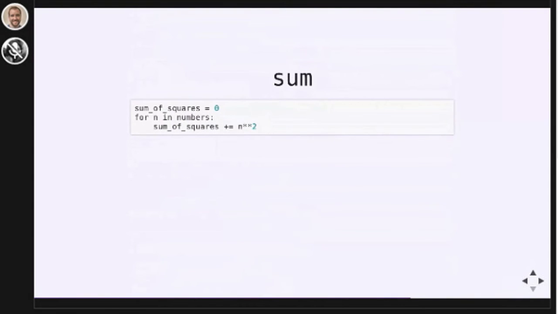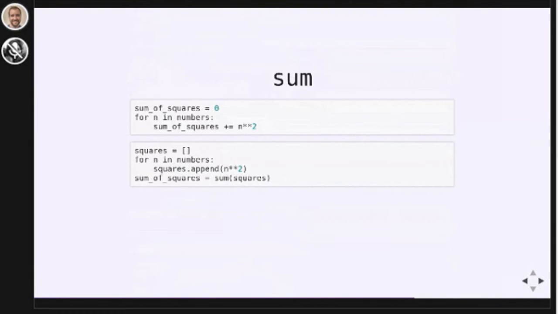Here we're looping over numbers and summing up their squares. If we wanted to use Python's built-in sum function, we could refactor this code to make it look a little bit more like building up a list. Now this is silly because we're making a list just to loop over it once and sum it. But we can take this and copy paste our way into a generator expression. Here we end up with something that's more descriptive. We're summing up the squares of each of our numbers. So in that one line of code, we've succinctly described what we're doing, which I think is superior to that first section that we started with there.